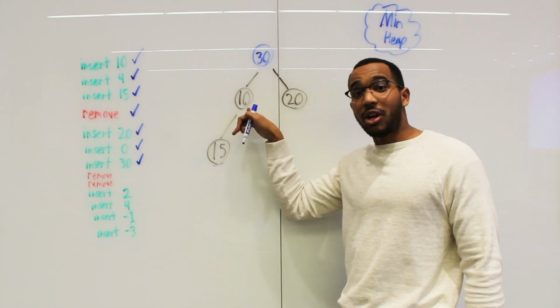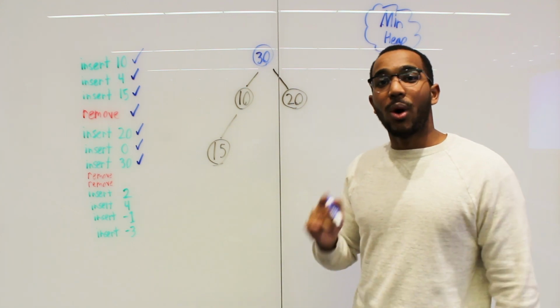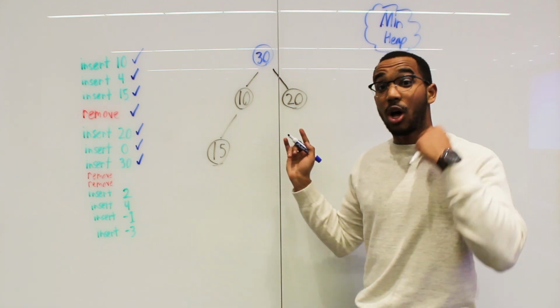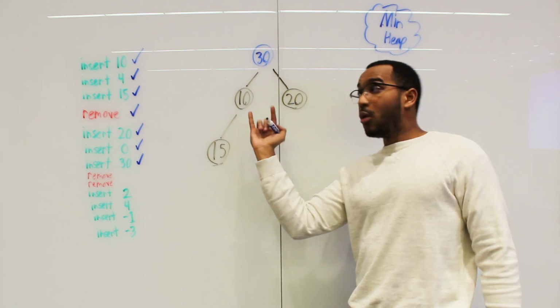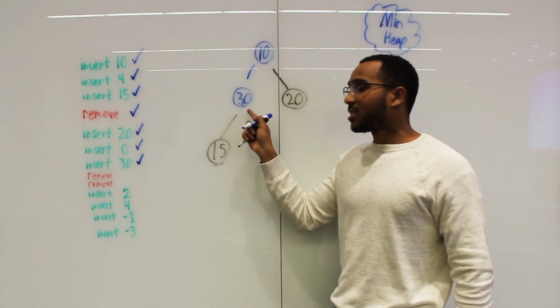So does the smaller item beat 30? 10 is less than 30. 10 beats 30. So what we do is we swap the smaller item of the two children with 30. So we swap 30 and 10. Okay, and now we're still sitting at the 30.